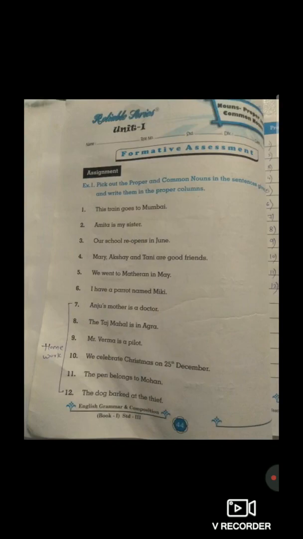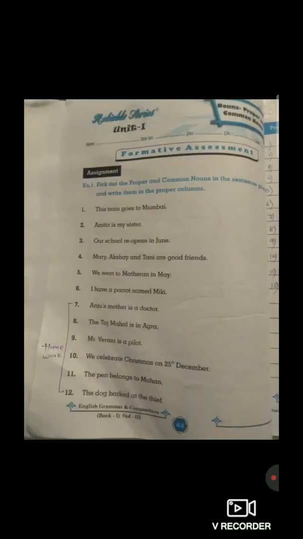So on page number 45, there are two columns. One side we have to write the proper noun. Whatever the words, if it's a proper noun, we have to put it in the proper noun column. If the word is common, we have to put it in the common noun column. So here the first one, this train goes to Mumbai. So students, train is a common noun. So I have written the answer in the common noun. Mumbai is the actual place name, right? So it's a proper noun. I have written it down in the proper noun.